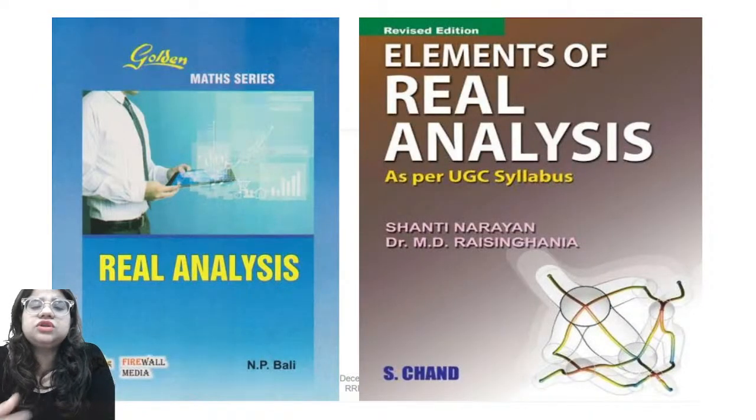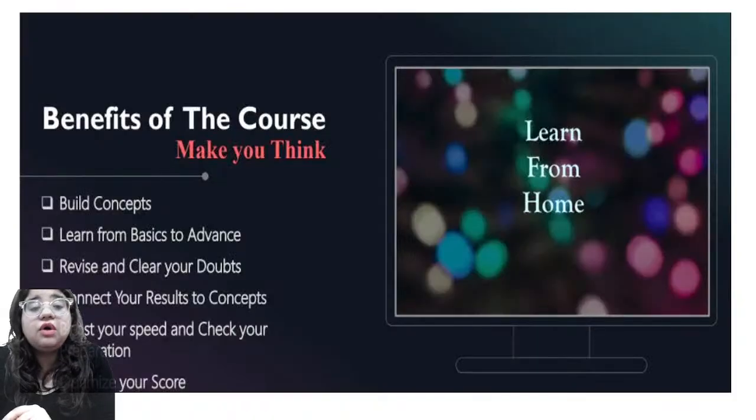Apart from this, for question practice, you can also work with the Real Analysis book by N.P. Bali and Elements of Real Analysis for the UG syllabus practice questions, right? So in this we have both math series practice questions through which we are going to work.